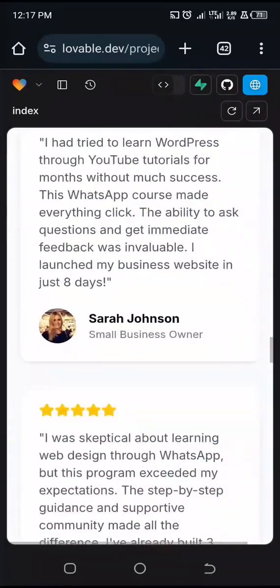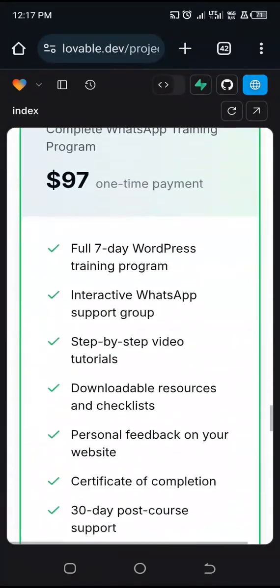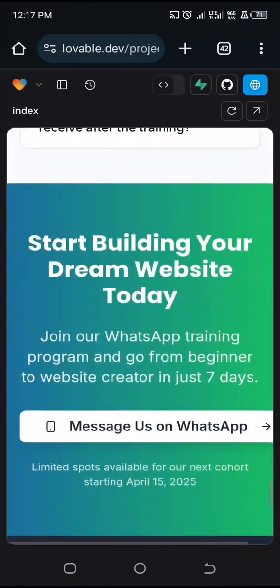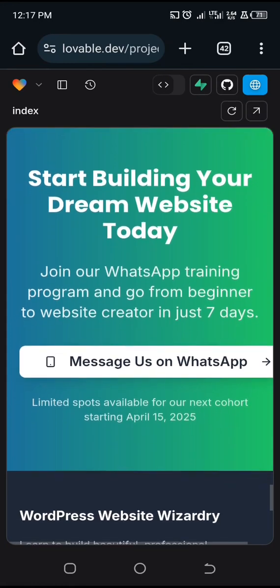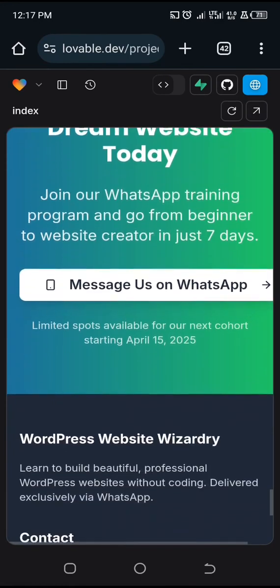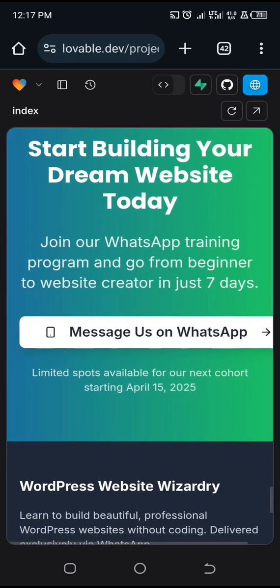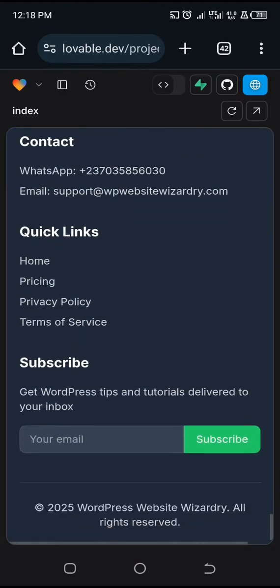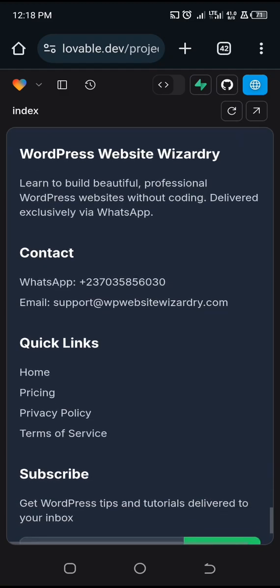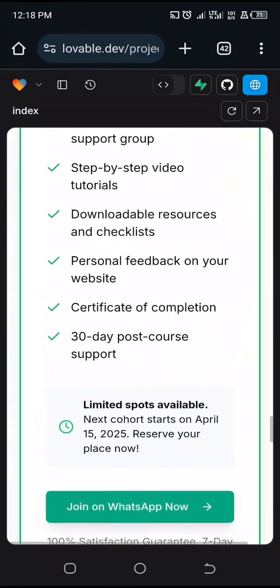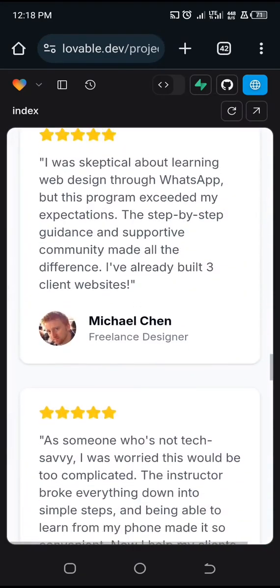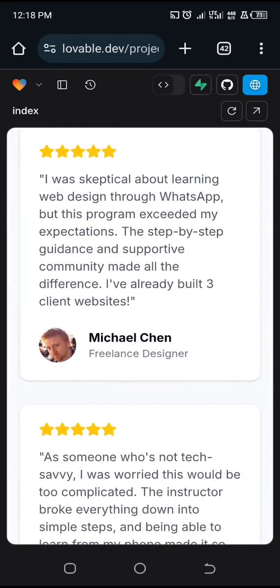Okay, so story, so Johnson. Okay, wow, this is lovely. John WhatsApp. Wow, this is beautiful. Now, one thing I noticed is the button in the footer call to action is too wide, right? Then I noticed that there are some quick links that I don't want here. So this is what I'm going to do. I'm going to come back here, and I also noticed that it is using non-Nigerian testimonials.